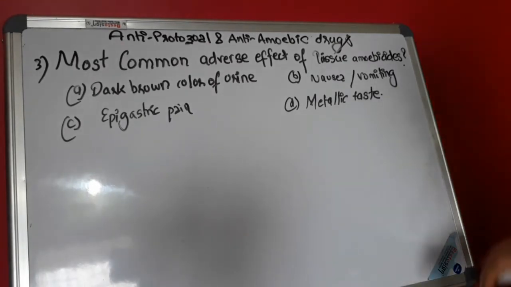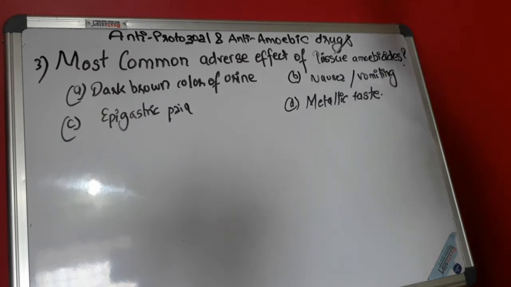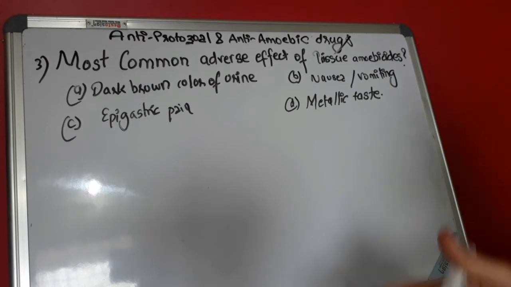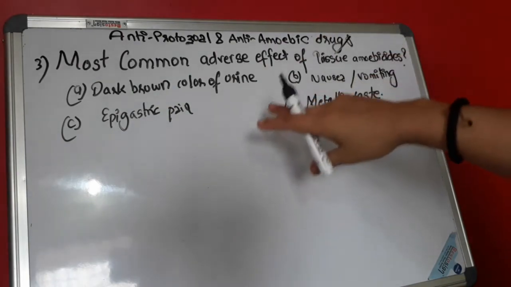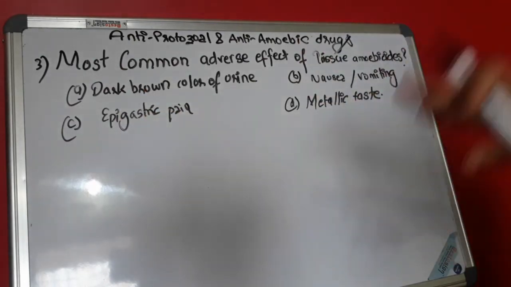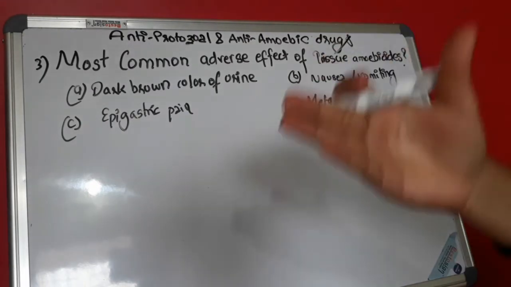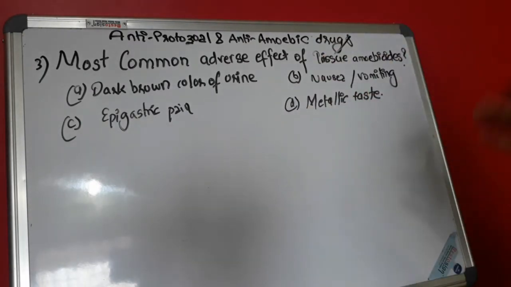The next question, question number 3, is the most common adverse effect of tissue amoebicides. I have not directly written the names of these drugs, I have just mentioned tissue amoebicides, so it is your job to memorize which drugs fall under them. If you have forgotten, let me remind you. Tissue amoebicides are divided into two parts: mixed amoebicides and extraintestinal amoebicides. In the mixed type there are metronidazole, tinidazole, secnidazole and ornidazole, whereas the extraintestinal amoebicide is chloroquine.